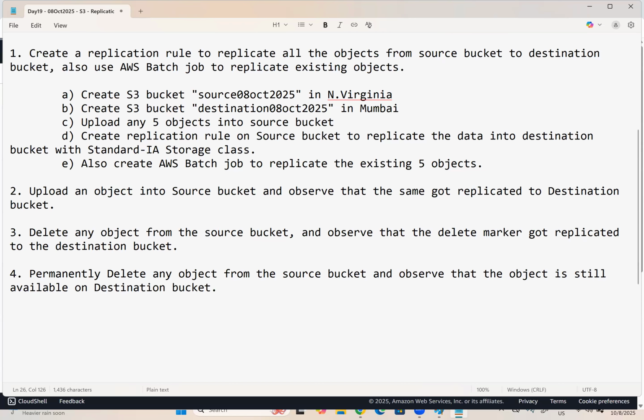Means if you delete any object permanently from the source bucket, it will not be deleted from the destination bucket. If it got deleted, we can't say it is for disaster recovery, or if it is, we can't say it is for backup purpose, right? That's what we are going to observe. Okay, so how to do that?